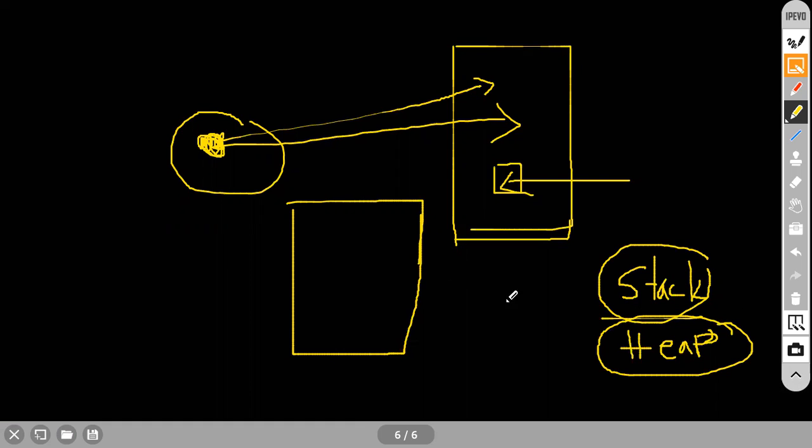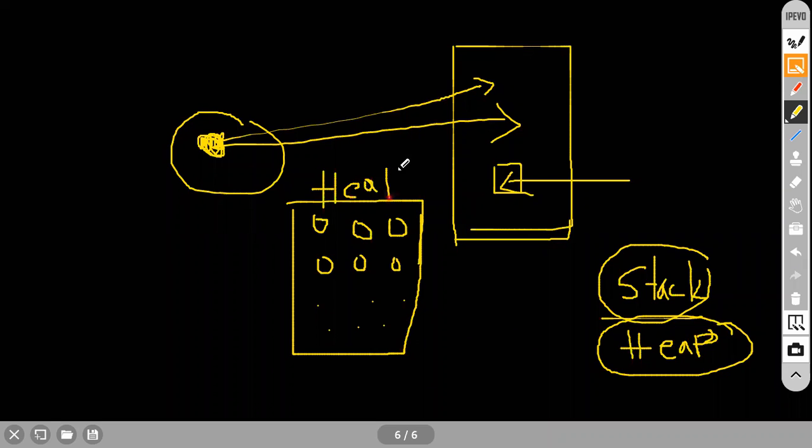Fine, clear? So what happens? Think like that: we are going to have objects like this, object 1, object 2, object 3, object 4, object 5, object 6. A number of objects will be there. Just think like this.